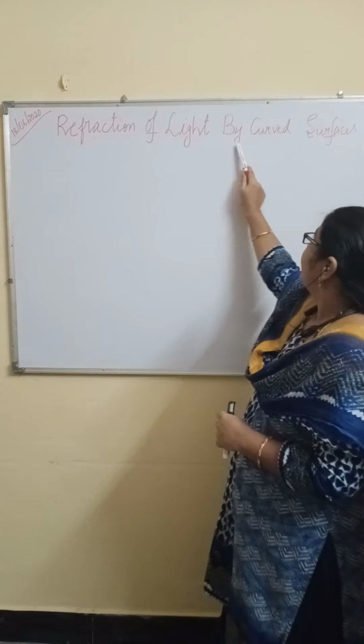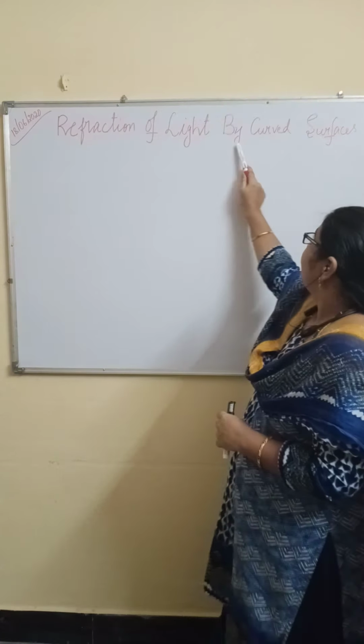Sometimes for half mark bit they will ask these questions. Okay. So this is refractive index. And rarer medium means the medium having low refractive index. If high refractive index, then it is said to be denser medium. Clear?